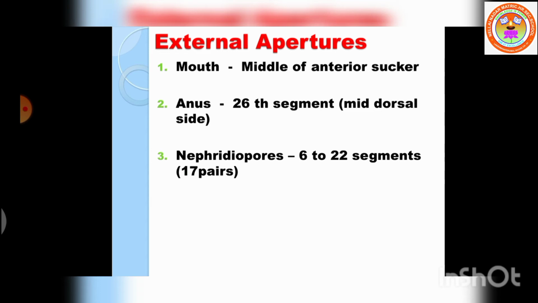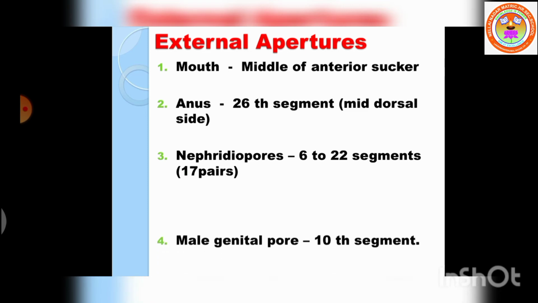They lie ventrally on the last annulus of each segment from 6th to 22nd segment. I repeat, nephridia are excretory organs in leech. The nephridia open outside through nephridiopores. There are 17 pairs of nephridiopores, located on 6th to 22nd segments.